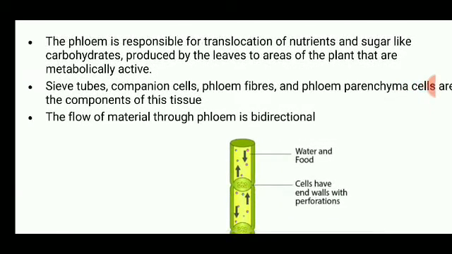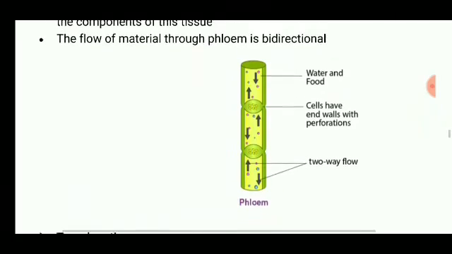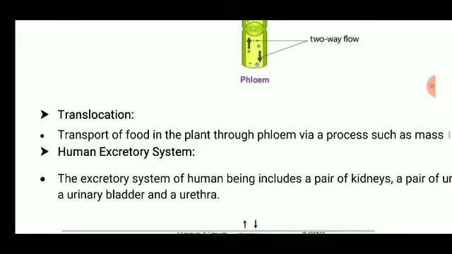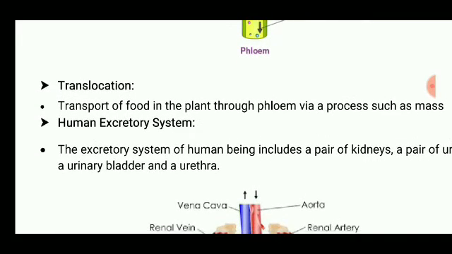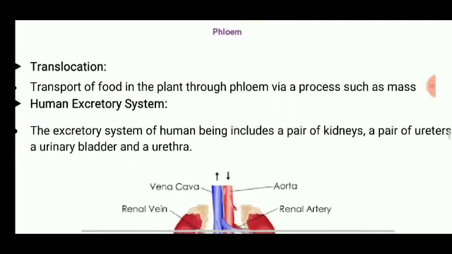The flow of material through phloem is bidirectional. Bidirectional means from both directions. And if we are talking about the xylem, it will move in one direction. Translocation is the transport of food in the plant through phloem via processes such as mass flow.